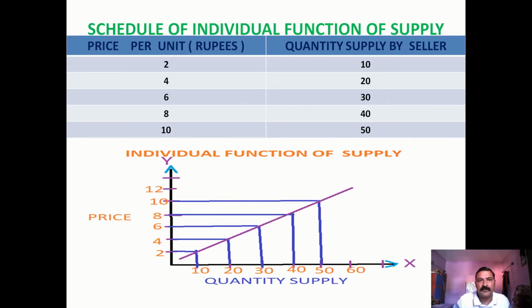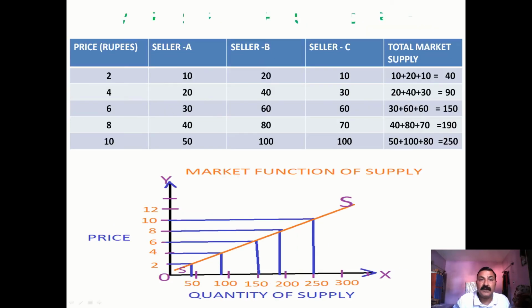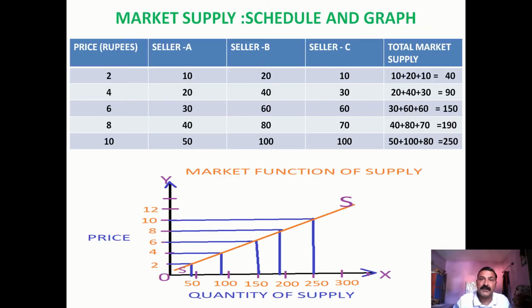Now we will show you the market supply, its schedule and graph. So how do the producers or sellers sell their goods to different buyers? There are a few sellers who are selling their product in a market. So when we take together all the sellers of a market, then it gives the total market supply.